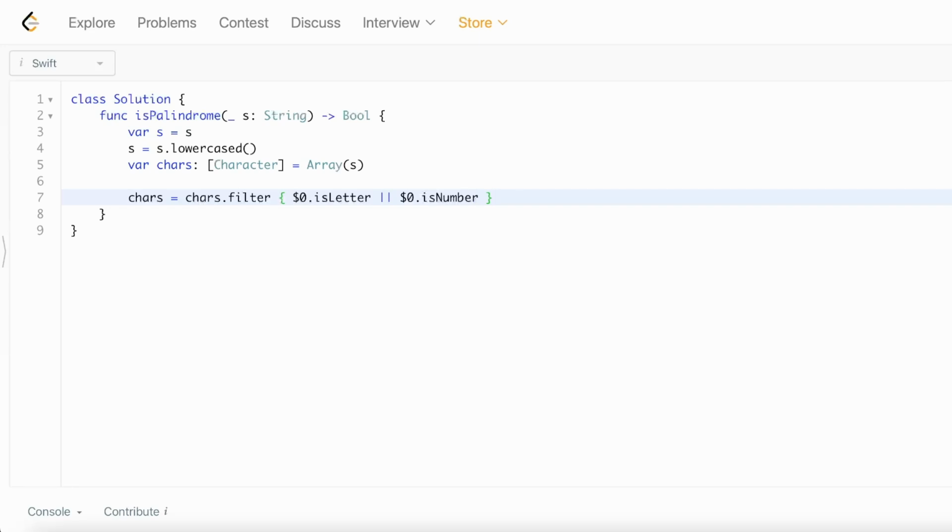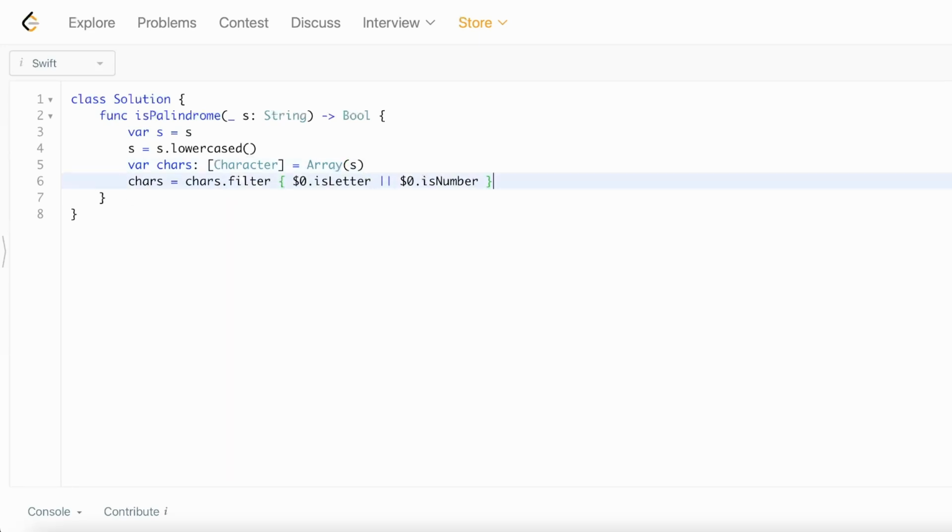So we're saying we're going to filter out everything that's not a letter or a number. At this point we should have pretty sanitized data. Now we need to perform the validation to see if it's a palindrome. I'm going to loop from left to right, for i in 0 to less than chars.count divided by 2, because we don't need to validate the whole thing.